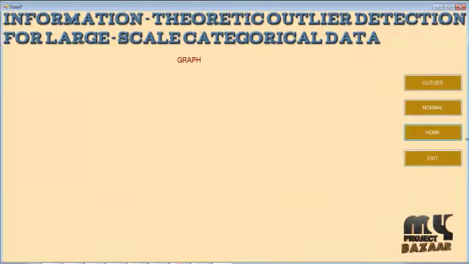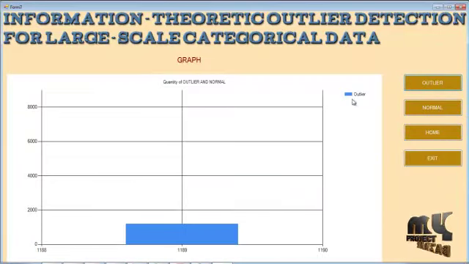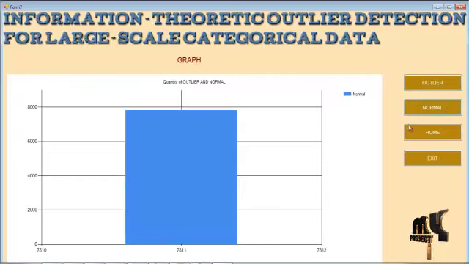Let's proceed with the graph. Here this graph represents the number of outliers present in our large scale categorical data set. This graph shows the number of normals present in our large scale categorical data set. From this we are able to determine the outliers and the normals present in our data set.